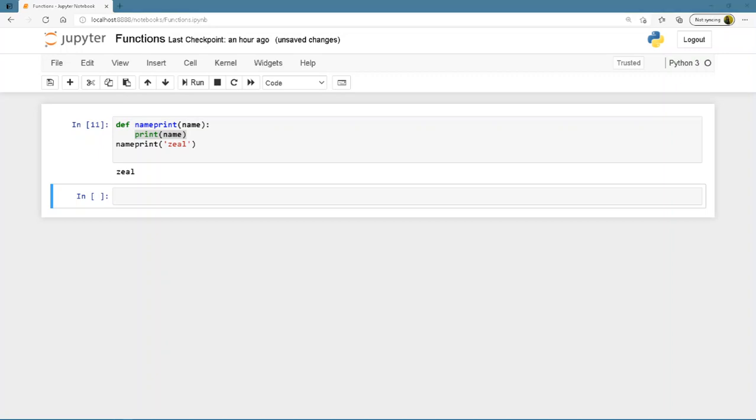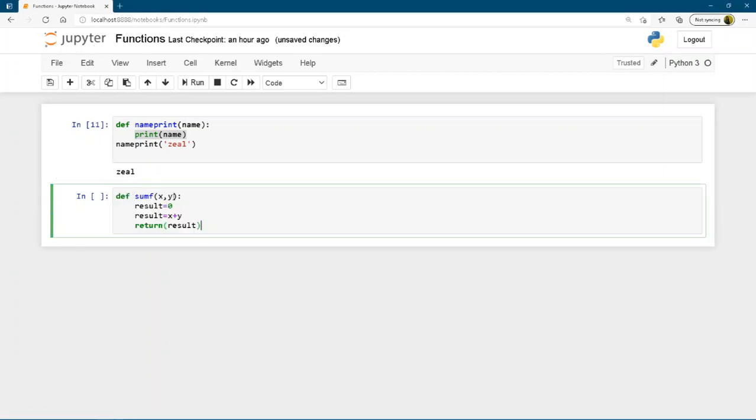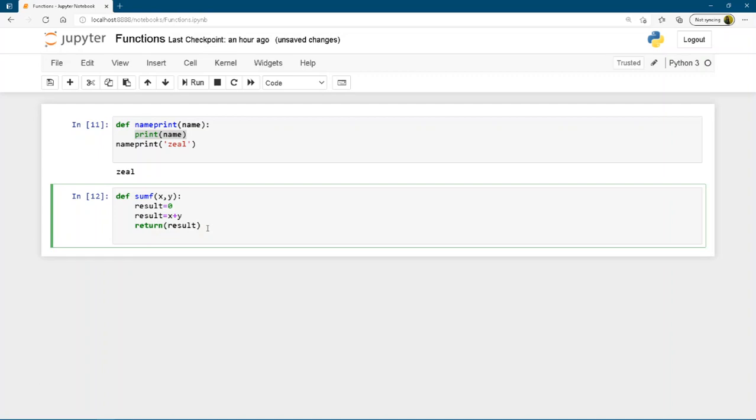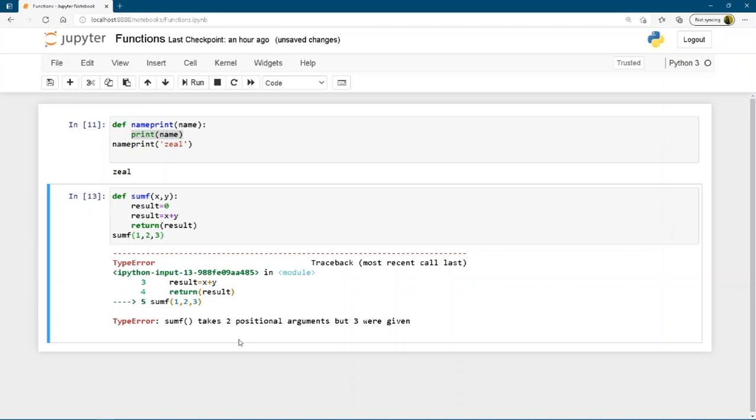Suppose I have a function called def sumf, which will be used for summing my variables. Now, if I try to call it, but instead of passing only 2 arguments, I pass more than 2 arguments, it will give me an error. This error says sumf takes 2 positional arguments, but 3 were given.